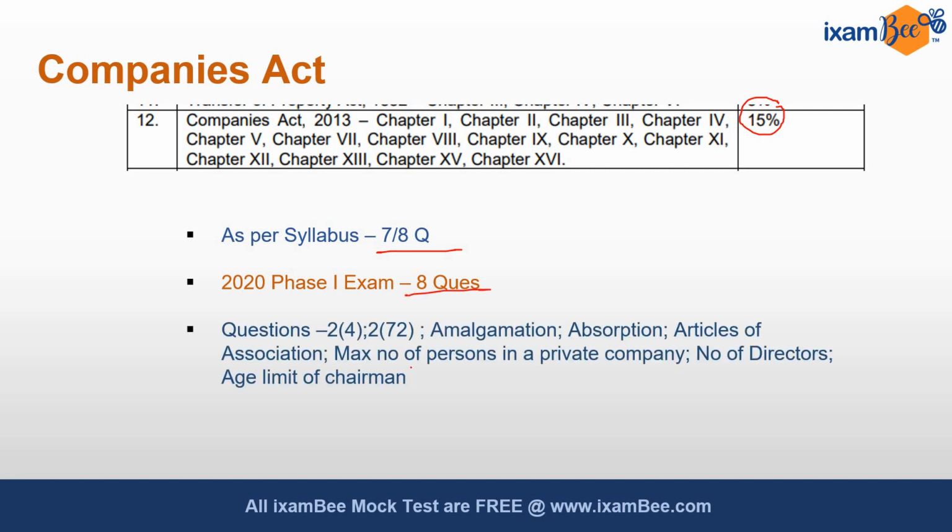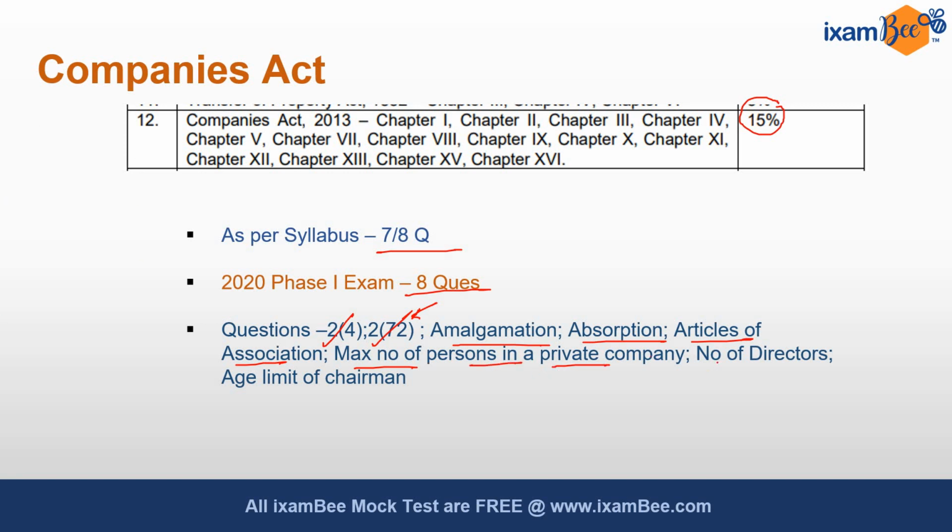The areas from which these questions were asked were the definitions from section 2 subsection 4 and section 2 subsection 72, that deals with public financial institutions. Then the definition of amalgamation, absorption, these were asked. There was a question relating to articles of association. Another question was from maximum number of persons in a private company.